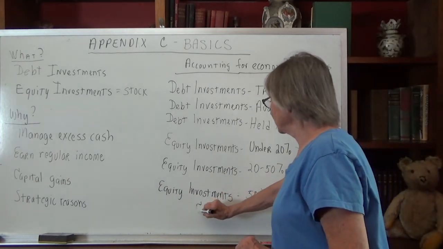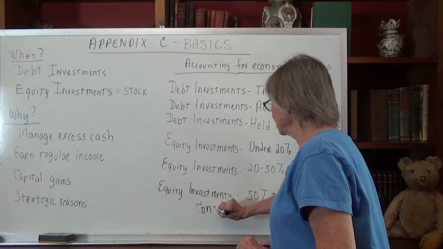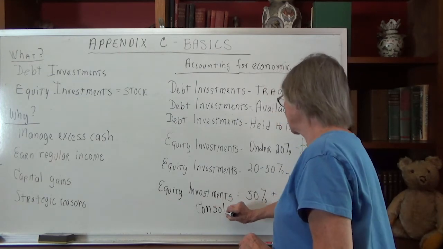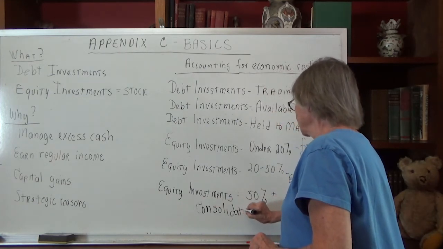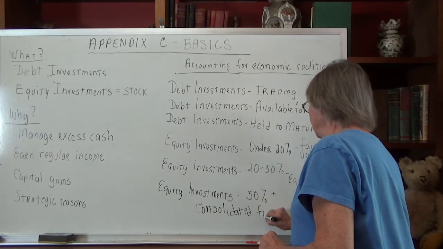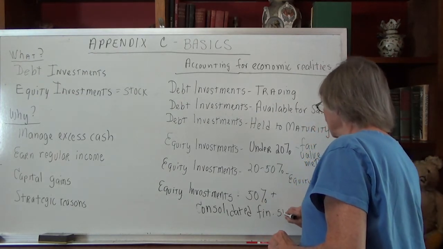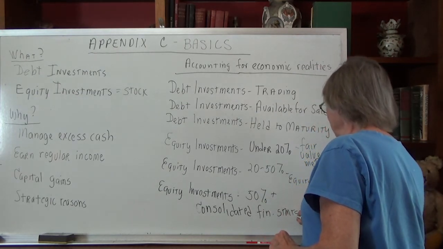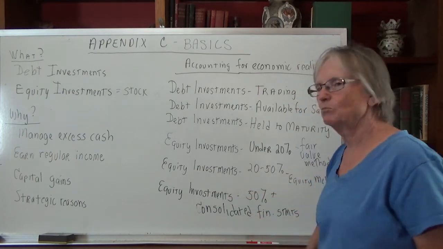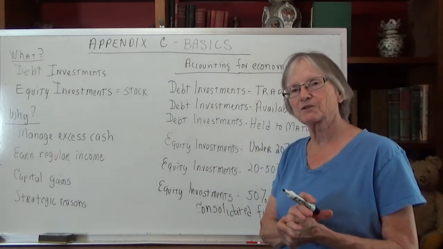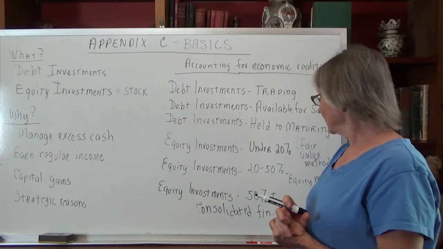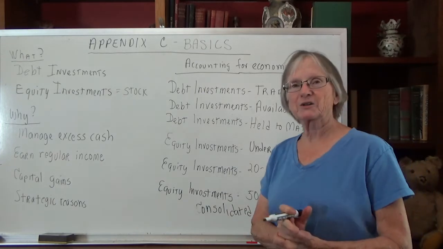And for those, we don't have to worry about any journal entries because those we would be doing consolidated financial statements. We don't cover that in this course, but you have to know that if one company buys more than 50% of the stock of another company, they control that company, and we're going to just file consolidated financial statements.